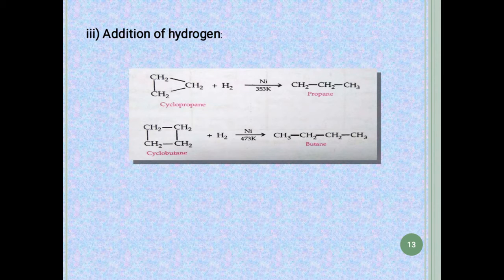Next is the addition of hydrogen. Here the reduction will occur in the presence of a nickel catalyst, where again the cleavage will occur and hydrogen will be added at both the ends of the carbon to form an alkane like propane and butane.